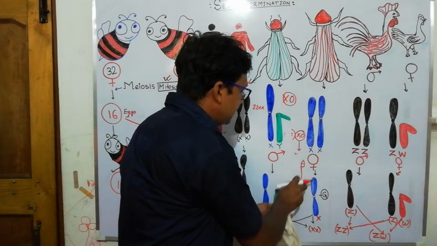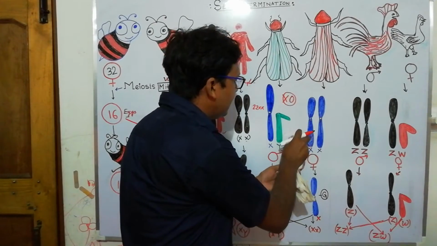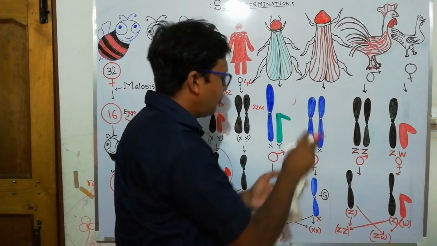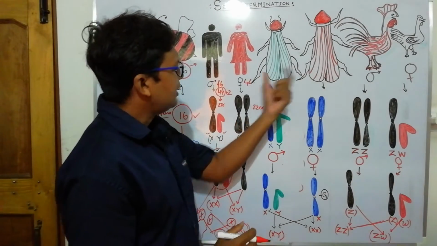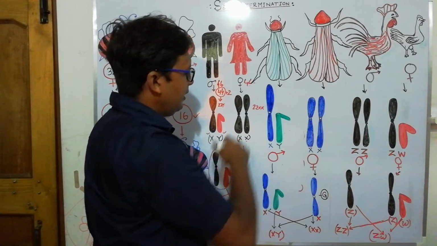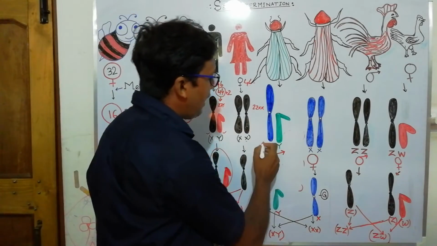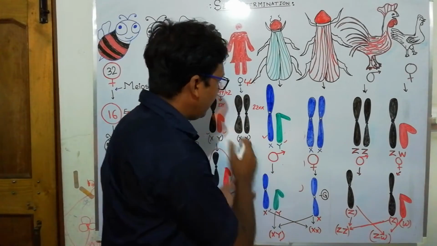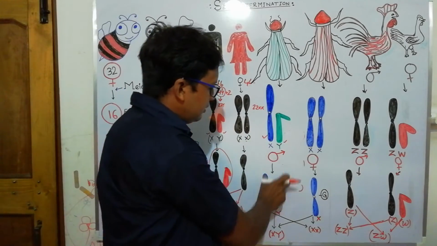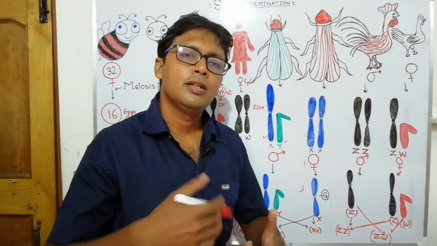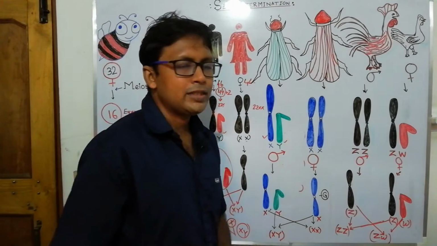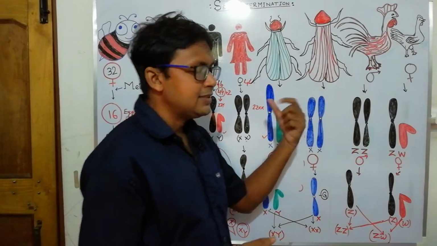So we will discuss now Drosophila. Drosophila is a little bit separate from the grasshopper, although they are also insects. This is an XY type. The male has an X chromosome and a Y chromosome like that of human beings, where the male will be determined by the XY chromosome along with a set of autosomes. Here also 2 X chromosomes are there and the autosomal set is there.